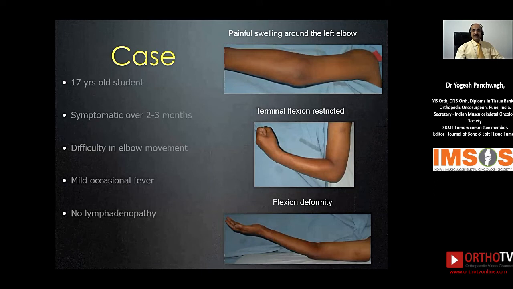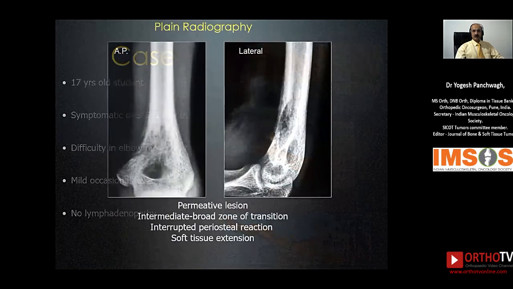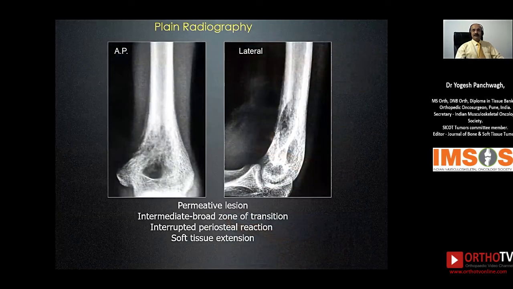Another case, a 17-year-old student who presented with a painful swelling around the left elbow. He had terminally restricted flexion along with an extension lag. He had a history of mild occasional fever and there was no lymphadenopathy. A plain radiograph of the affected area showed a permeative lesion in the distal humerus with broken periosteal reaction and a little bit of soft tissue extension.